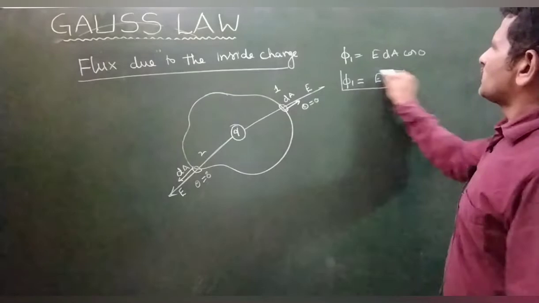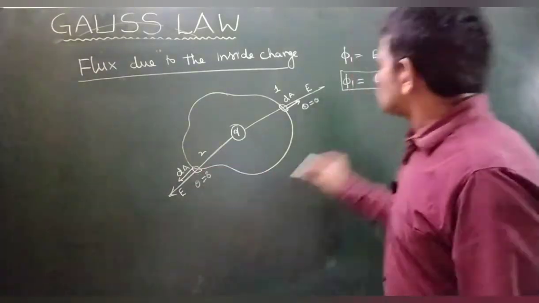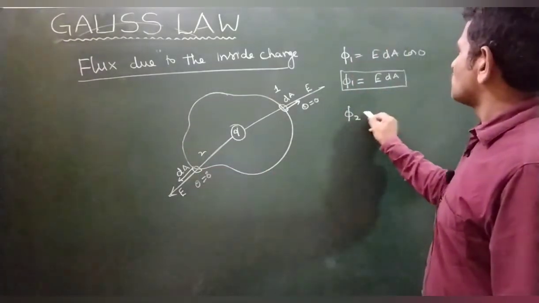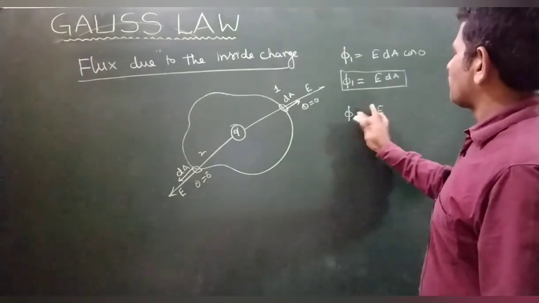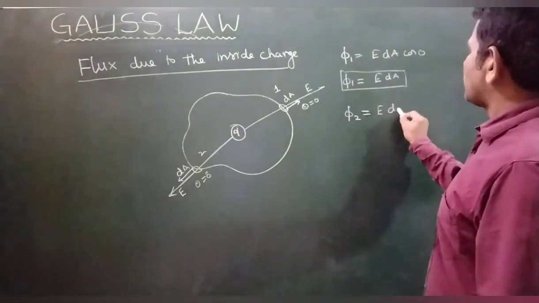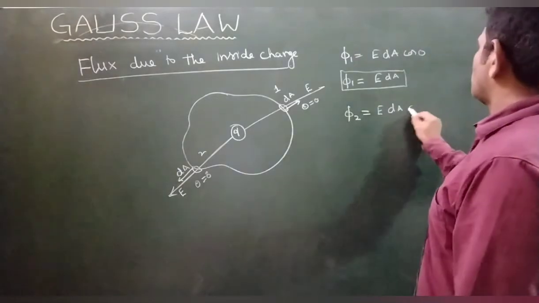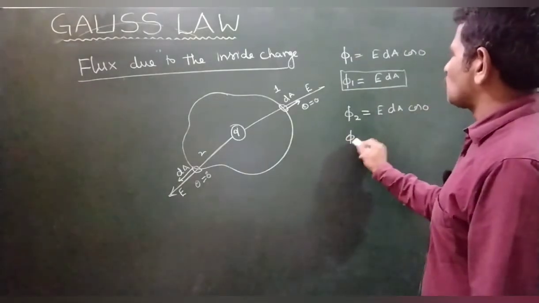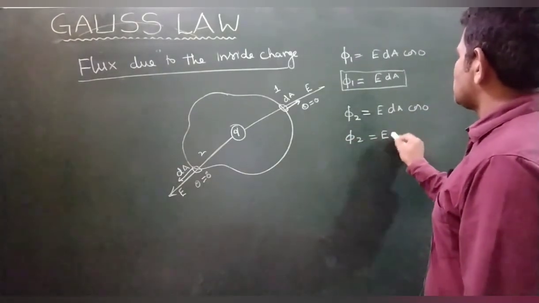At the second point the angle is also 0, so phi 2 is equal to E dA.